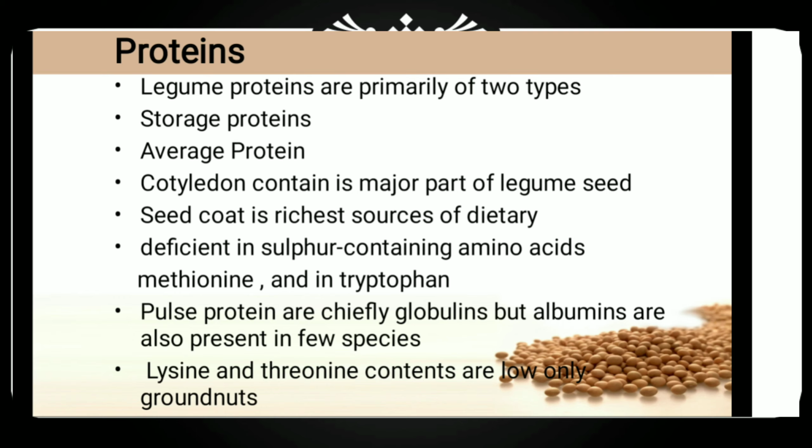Soybean is a richer source of methionine and tryptophan, that is sulfur containing amino acids. Lysine and threonine content are at a very low percentage in groundnut.